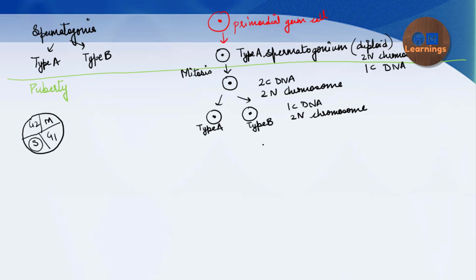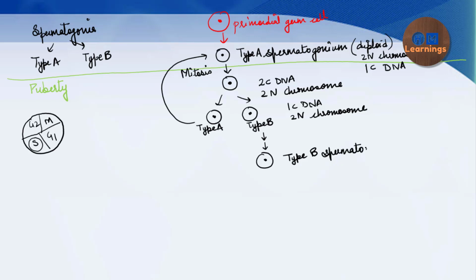Okay, it will undergo the process of spermatogenesis, but the type A will again enter this cycle to form type A and type B. So basically it is ensuring that there must be a reserve of type A spermatogonium so that there is no lack of germ cells. Now this type B spermatogonia will undergo many mitotic divisions, and after that this type B spermatogonium will start the meiosis.